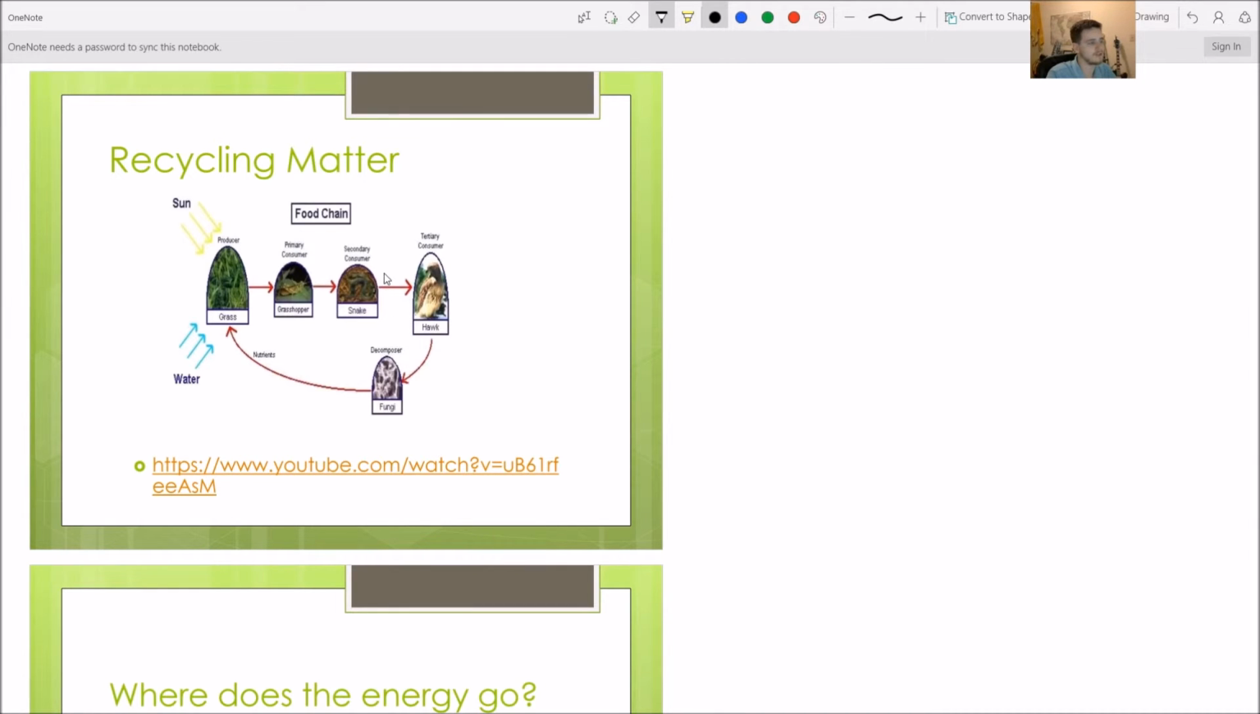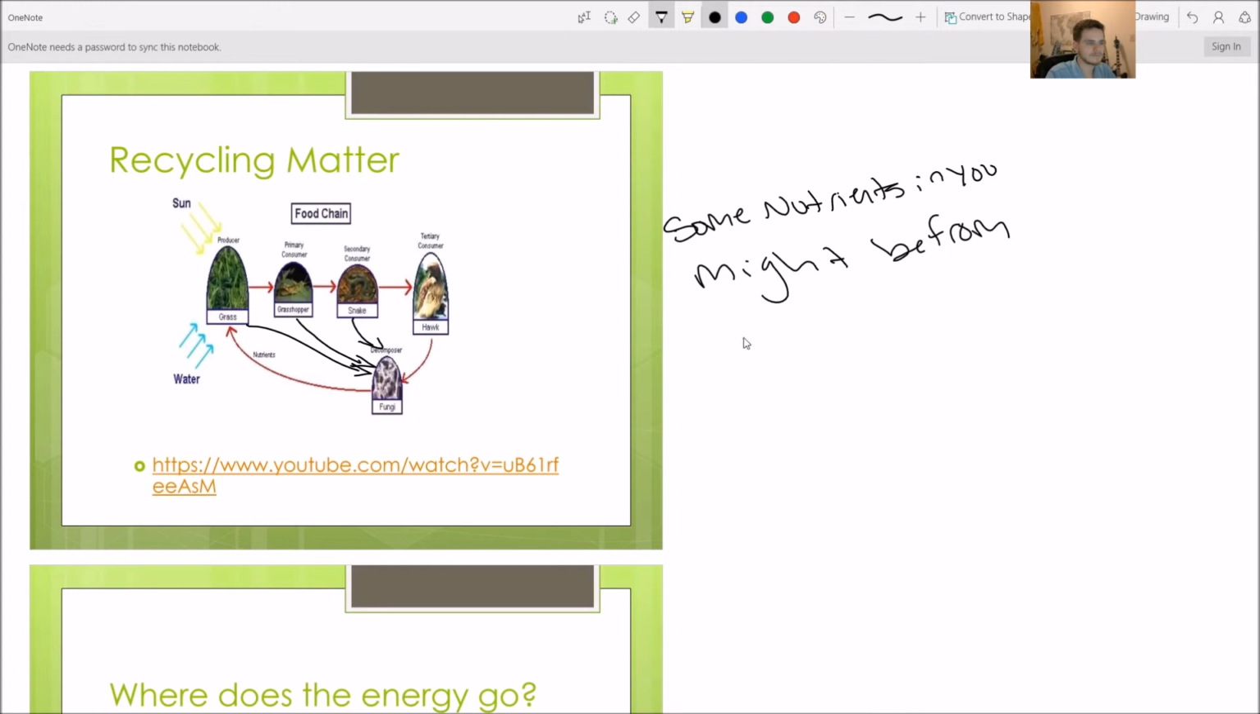But it doesn't just have to be the hawk that dies. If a snake dies and isn't eaten, it'll go to the fungi. If the grasshopper dies and it isn't eaten, it'll go to the fungi. And if the grass dies. So all of these things can go back through that cycle. These nutrients are always being cycled over and over and over again. In fact, some of the nutrients in you might be from dinosaurs. Which is awesome. It's really cool to think about that.